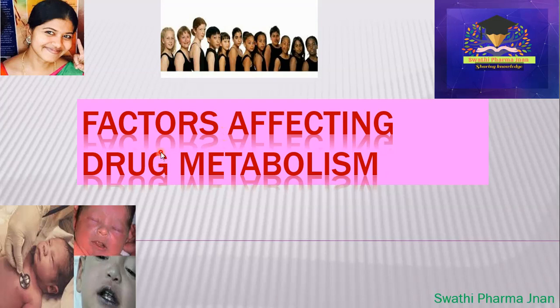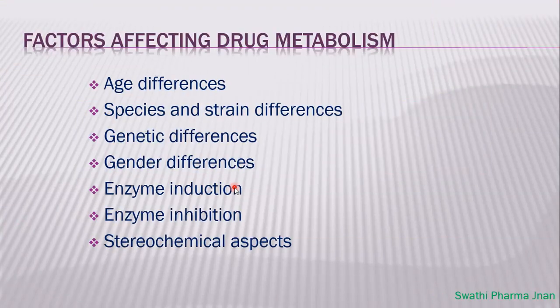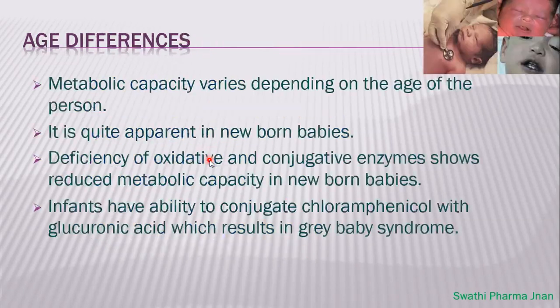Today's topic is factors affecting drug metabolism. So this is the topic which we are going to discuss today. What are the various factors which will affect the drug metabolism? The various factors listed out here are age differences, species and strain differences, genetic differences, gender differences, enzyme induction, enzyme inhibition and stereochemical aspects which will affect the drug metabolism. One by one we'll check it out now. First one is age differences.